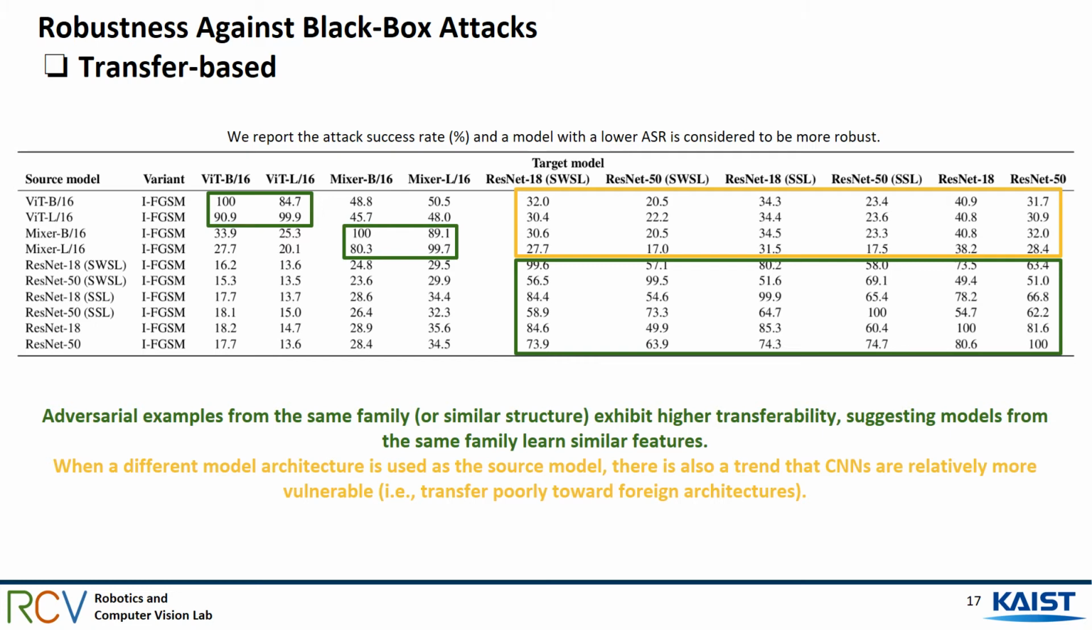From the resulting table, we have two major observations. First, adversarial examples from the same family or similar structure exhibit higher transferability, suggesting models from the same family learn similar features. Second, when a different model architecture is used as the source model, there is also a trend that CNNs transfer poorly towards foreign architectures. For example, the transferability from CNN to ViT is often lower than 20%, while the opposite scenario is much higher.